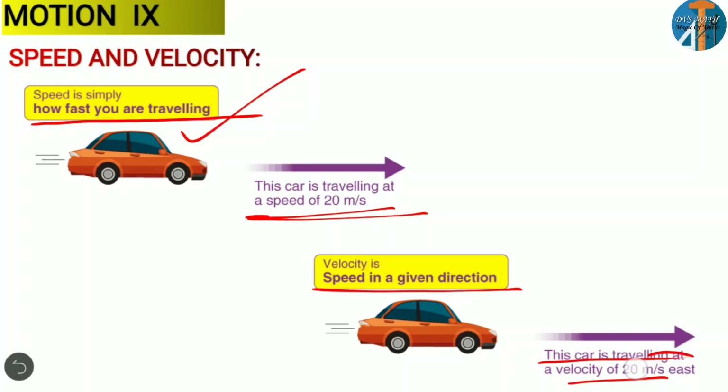So particularly talking about the direction, here we won't say about direction. So the only difference between speed and velocity is, speed means how fast the vehicle or object is moving. But velocity means how fast it is moving in a given direction. Here we'll talk about direction. Okay, so this is speed and velocity.